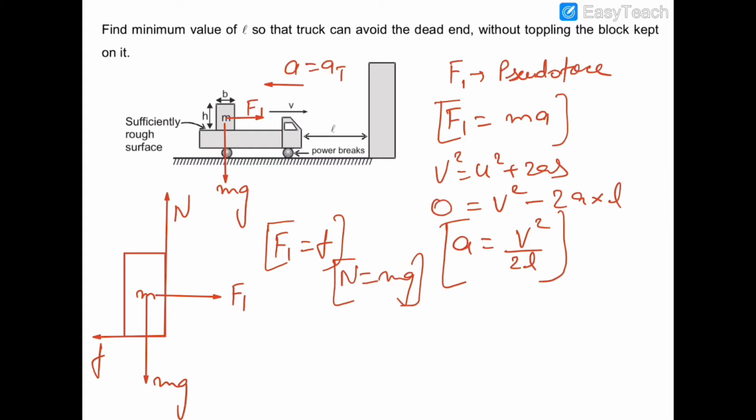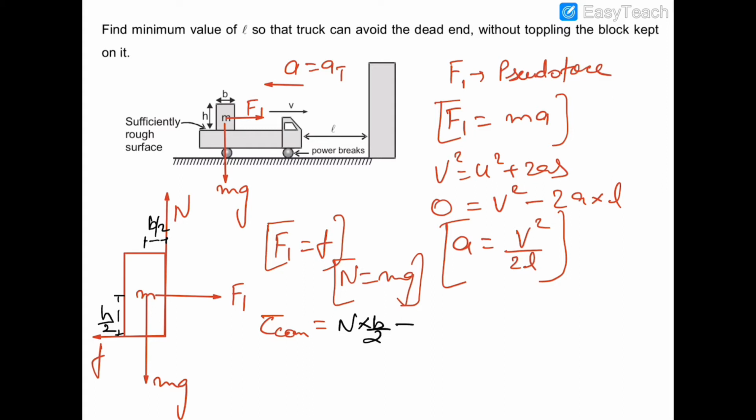So if we find out the torque about the center of mass, about this point, then the torque of normal reaction will be N into b by 2, because this distance is b by 2. So the torque of normal reaction would be N into b by 2 minus the torque of friction, which would be f into h by 2, because this distance is h by 2.